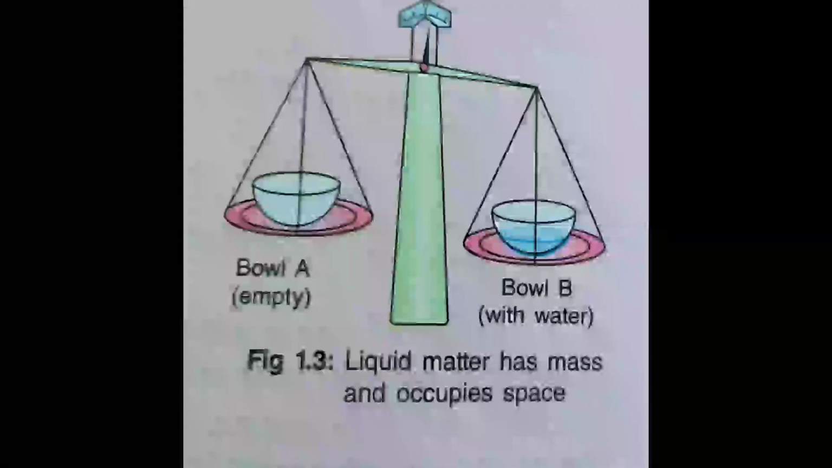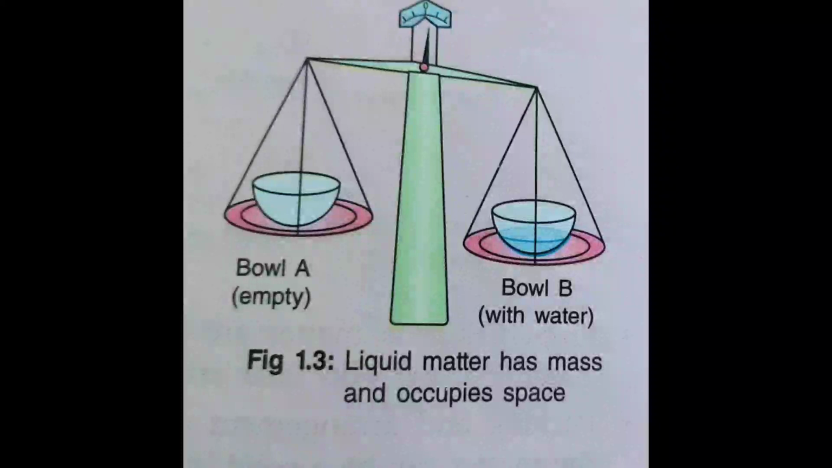Now let us see another experiment. For this experiment also we need a beam balance and two bowls. Both bowls should be empty at first. Then both the pans should be horizontal at equal height. After that we have to pour some water into the bowl. What will happen? The scale tilts towards bowl B, which contains water, isn't it? What does it show? It shows that the bowl which contains water has more mass now.